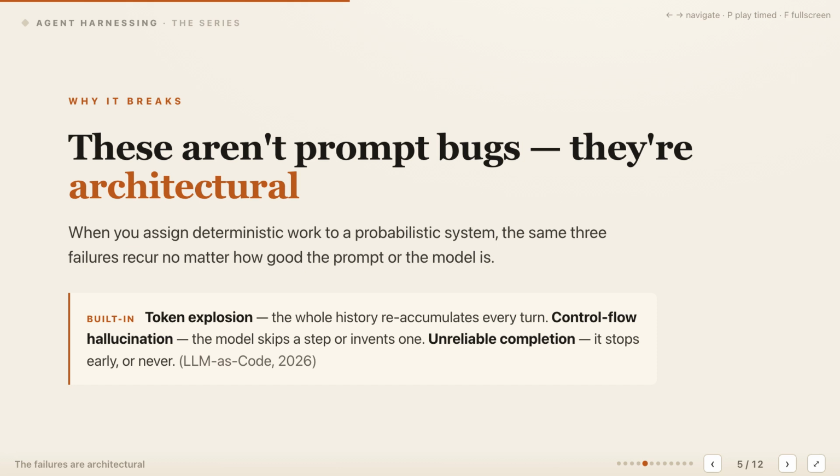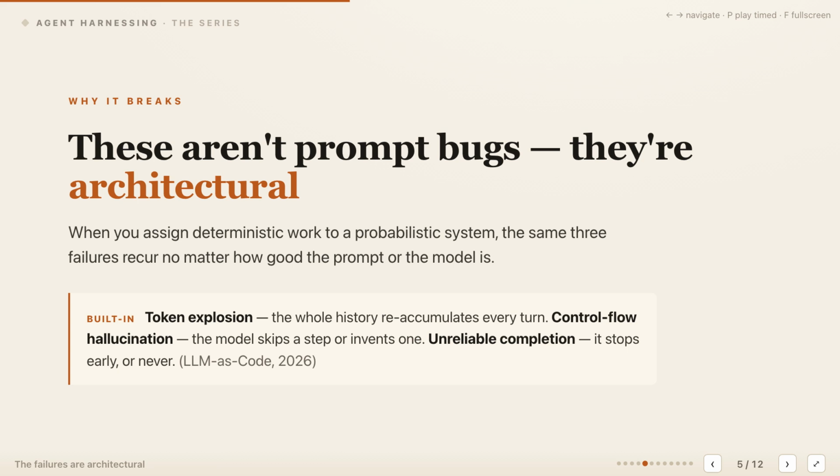Three recurring failures reveal why this choice matters, and none begins as a prompt writing problem. First, token usage grows because the complete history re-enters context on every model-directed turn. Second, control flow hallucination appears when the model skips a required step or invents one outside the procedure. Third, completion becomes unreliable when the model stops early, continues indefinitely, or misunderstands the stopping condition.